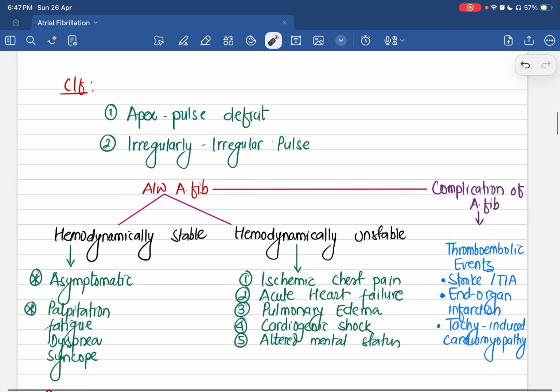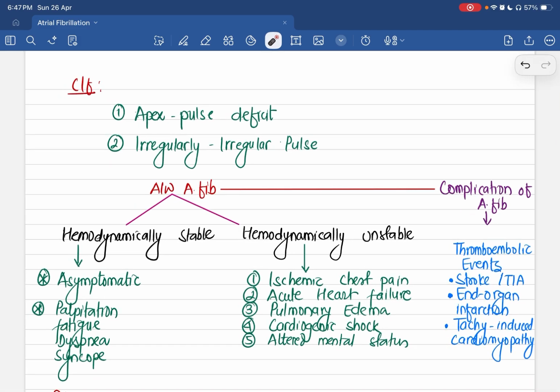The clinical features of atrial fibrillation can be seen in all patients, whether the patient is hemodynamically stable or unstable. In all patients, we can see something called apex pulse deficit. Apex pulse deficit means we are calculating the heart rate directly by auscultation. Because of the uncoordinated contraction, the heart rate on auscultation will of course be greater. However, not all those contractions are significant enough to produce a palpable pulse. Therefore, there will be a deficit.